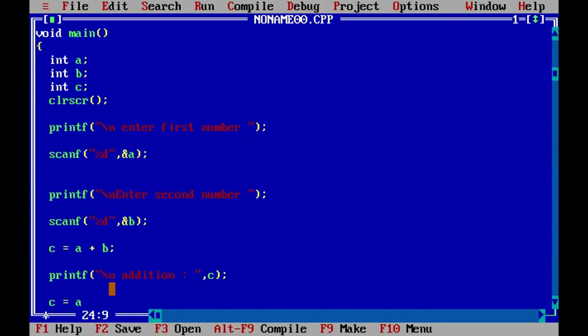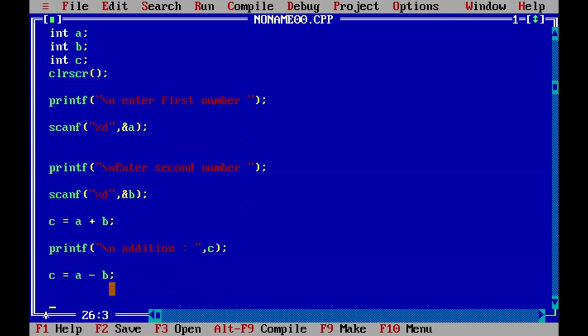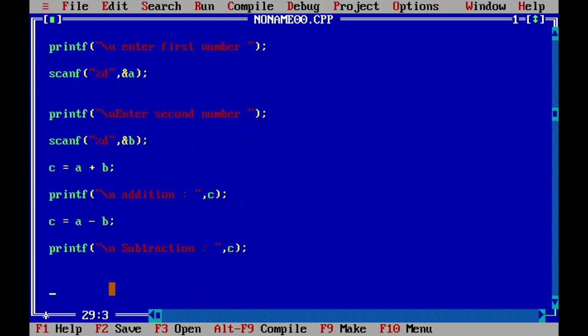Next, c equal to a minus b, subtraction. So printf, slash n will take the next line, subtraction, displaying the c value.